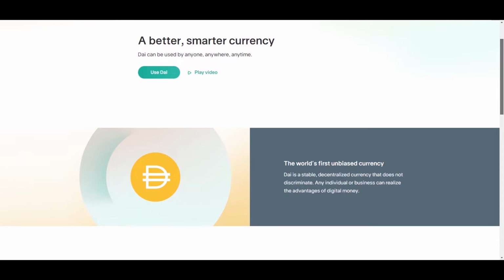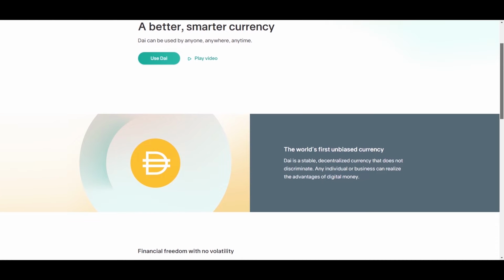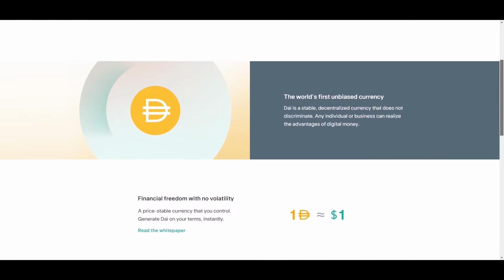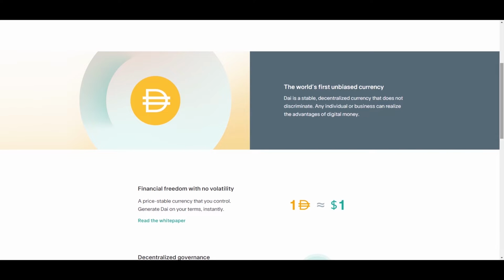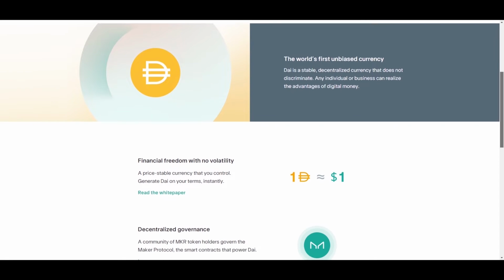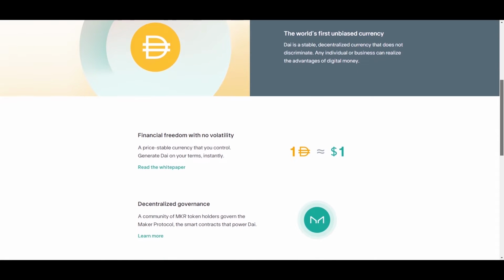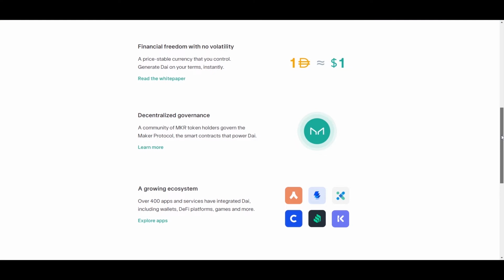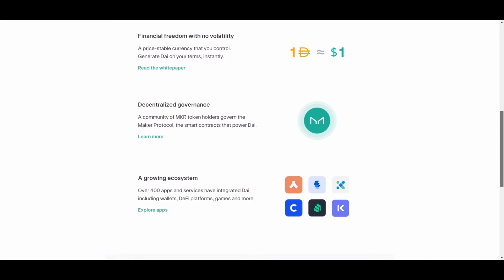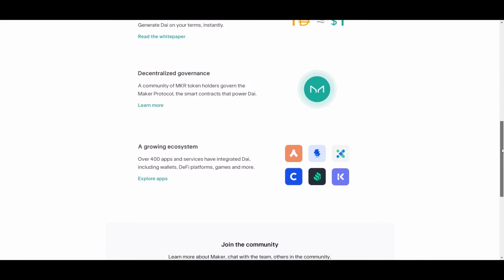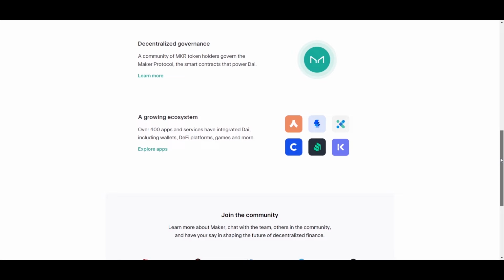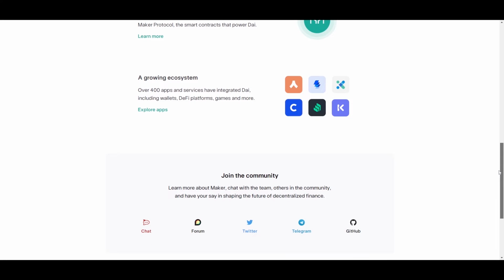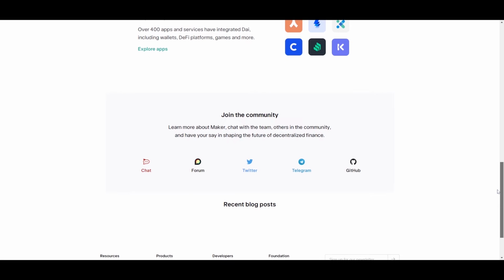Maker is a decentralized autonomous organization, DAO, that launched its stablecoin called DAI in 2017. The MakerDAO was founded in 2014 by Rune Christensen. The MakerDAO aims to provide stability for its token, named DAI. The DAI token is a decentralized, unbiased cryptocurrency equivalent to the US dollar. That means for every DAI token, you get back $1. And that fact cannot change.